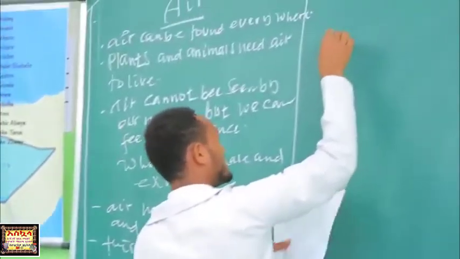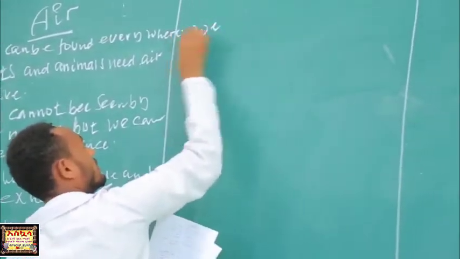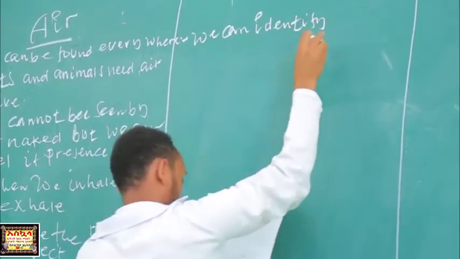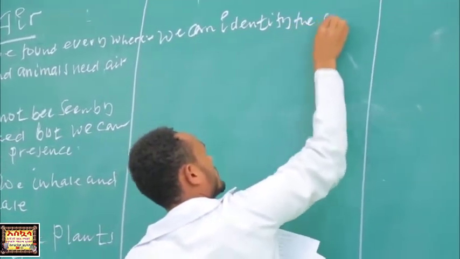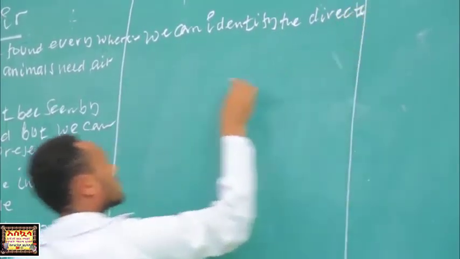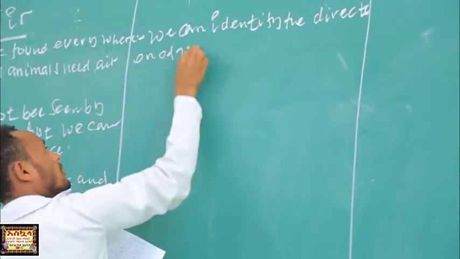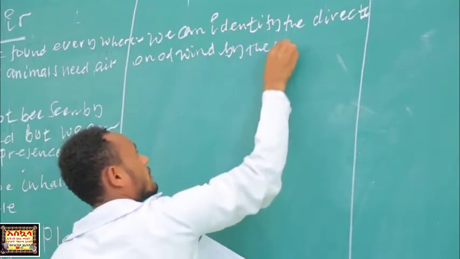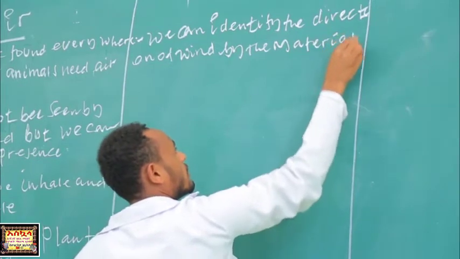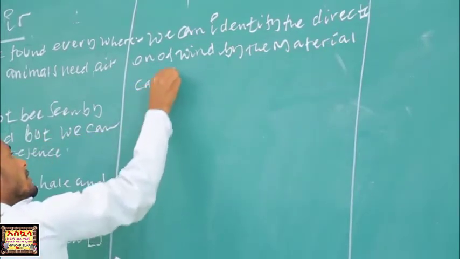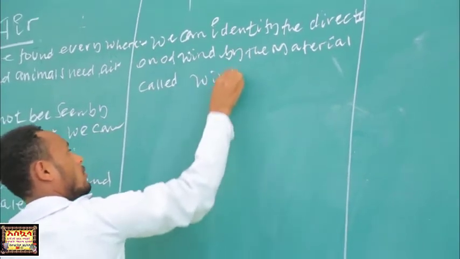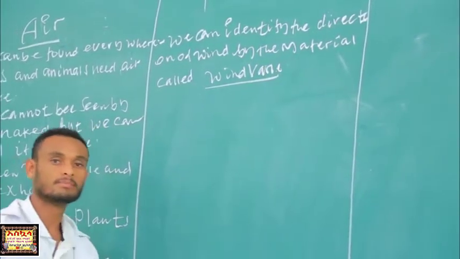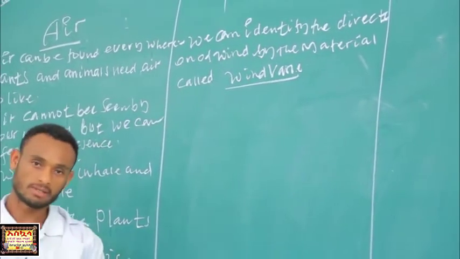We can identify the direction of the wind by a material called a wind vane. Bear that in your mind, students.